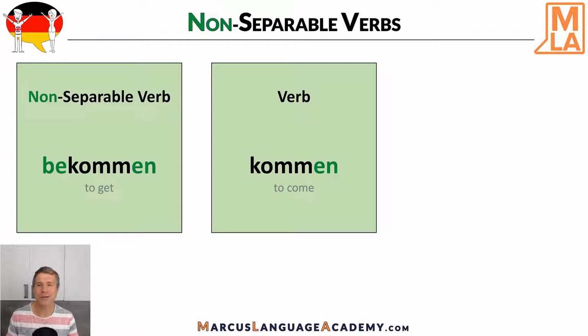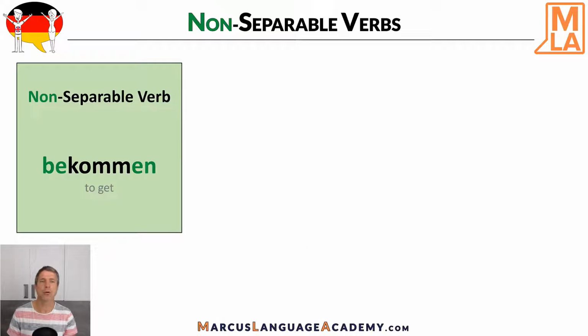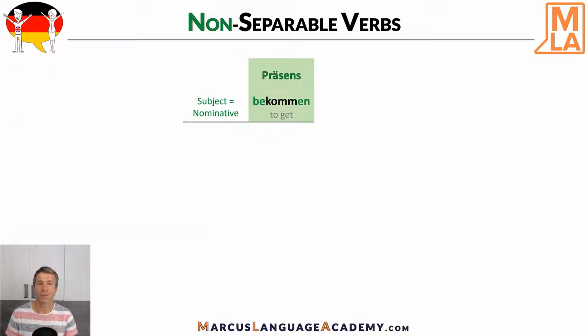But unfortunately, once again, that's not all in German, because there are also separable prefixes, as in ankommen, to arrive. But that will be a topic in one of my next videos. Today it's all about the non-separable verbs. So now, how do we conjugate these verbs? Let's start with the present tense.